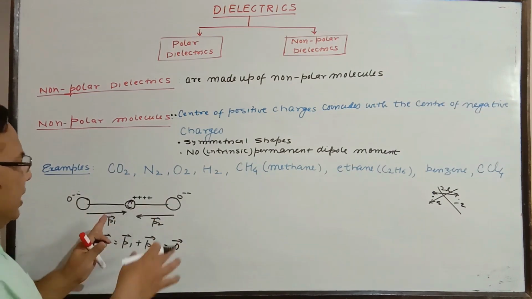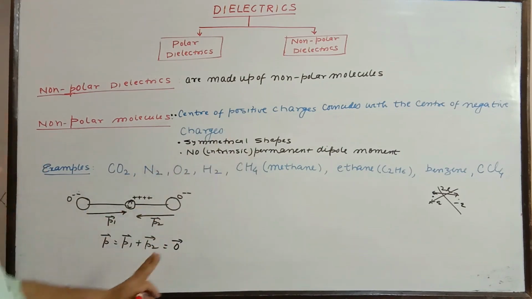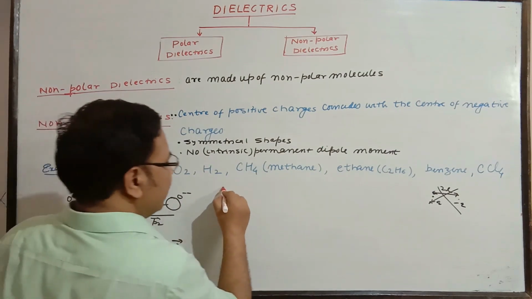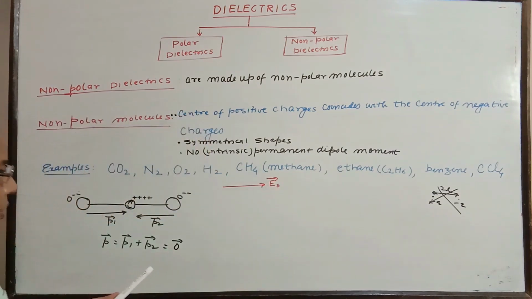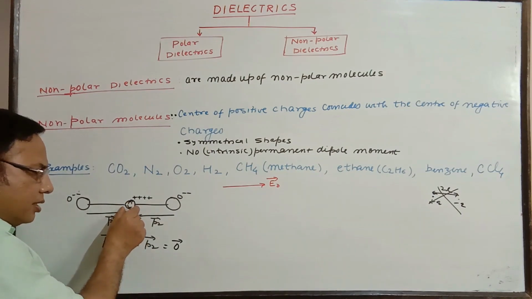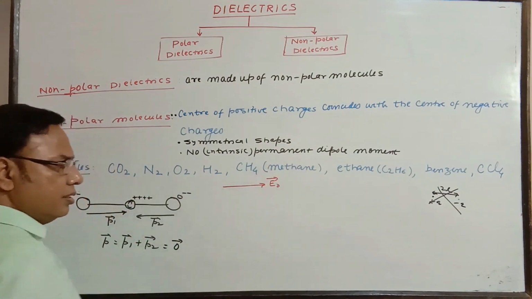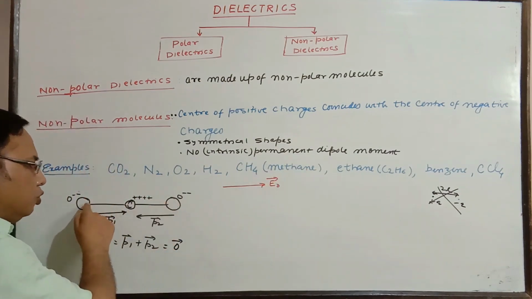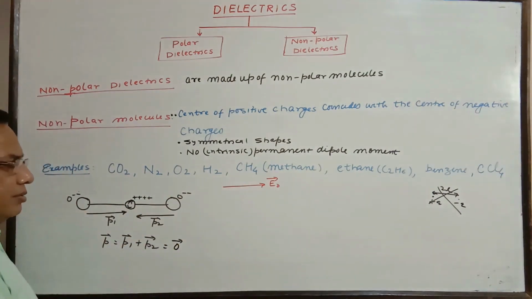This is the condition when, for symmetrical shapes, no intrinsic permanent dipole moment is there, it is zero. We would like to place this in an electric field. Suppose the direction of the electric field is this, say E naught. If we place this in the electric field, the tendency of the positive carbon ion is to go along the field, and these two oxygens have a tendency to go against the field.